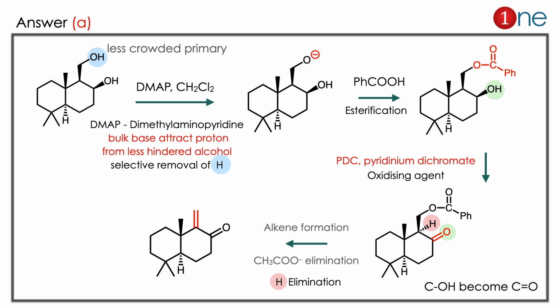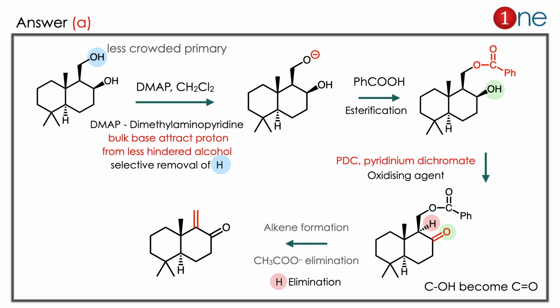Then the next step you are using the PDC, which is pyridinium dichromate, an oxidizing agent. It converts the available C-OH into C=O. This oxidizing agent is very specific for alcohol, so it only oxidizes the OH there. So it becomes a ketone. Then in the next step, there is a possibility of elimination there. The acetate is a good leaving group, so it leaves anyway. What really happens is that hydrogen leaves and a double bond forms. So the product is clearly A.